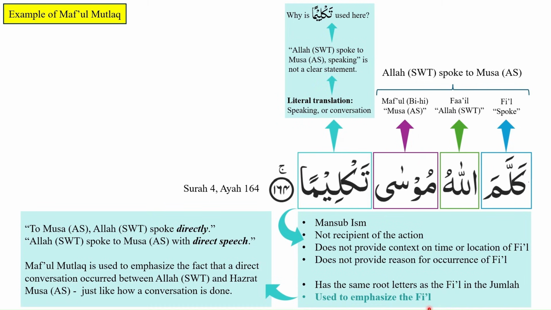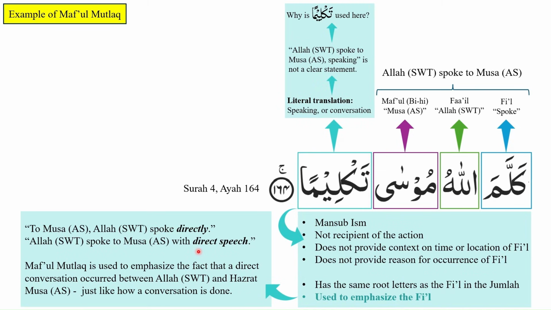So our translation will be, to Hazrat Musa alayhi salam, Allah subhanahu wa ta'ala spoke directly. Kallamallahu Musa takliman. Instead of just saying Allah subhanahu wa ta'ala spoke to Hazrat Musa alayhi salam, we are saying in the translation, to Musa alayhi salam, Allah subhanahu wa ta'ala spoke directly, or Allah subhanahu wa ta'ala spoke to Musa alayhi salam with direct speech.